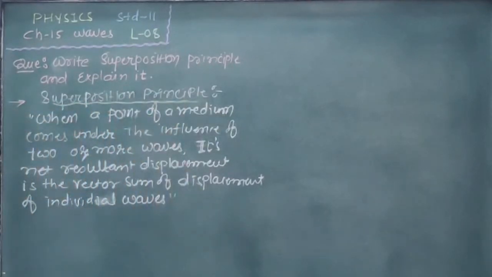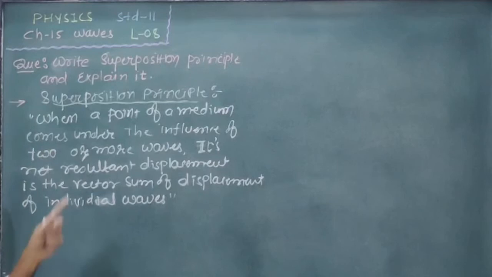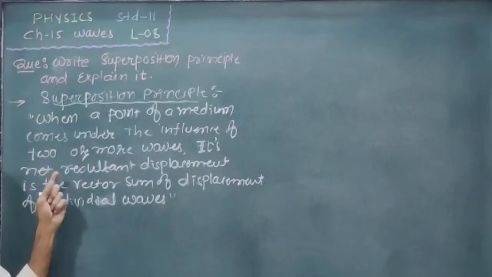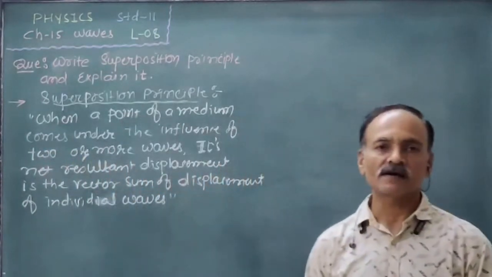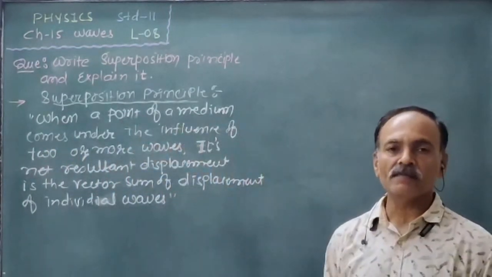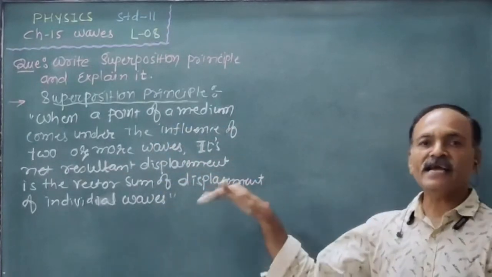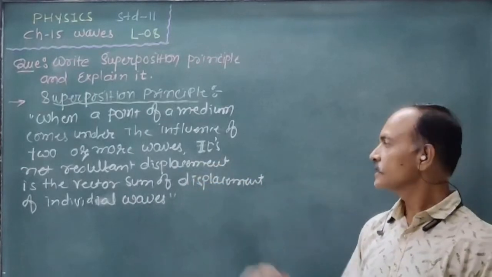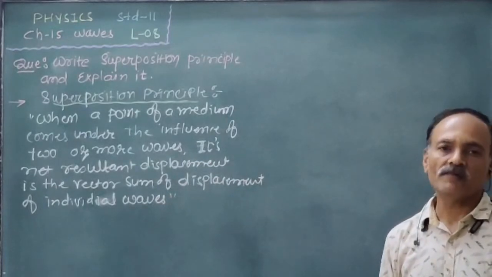Again, repeat it. When a point of a medium comes under the influence of two or more waves, its net resultant displacement, that means the resultant displacement of the point, is the vector sum of displacement of individual waves. So this statement is known as the superposition principle. Again, we repeat it: its net resultant displacement is the vector sum of displacement of individual waves.